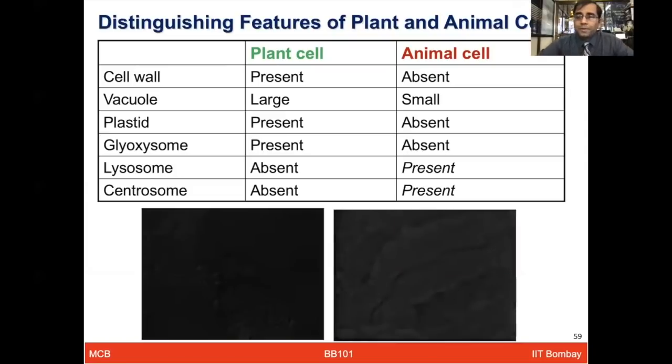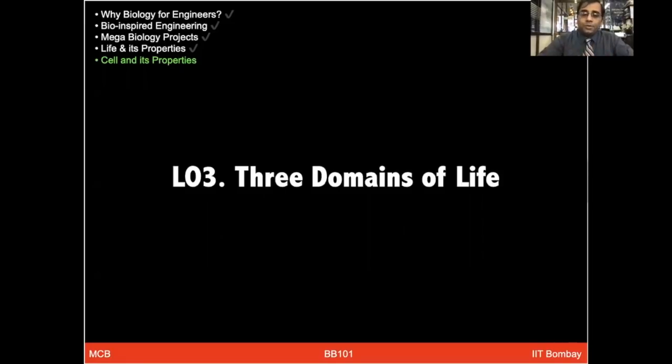All right, so while you see those beautiful pictures in the book, they are actually coming from these microscopic observations, and those are more creatively presented to give you the visual feel of all these organelles and how they look in the cell. But inside the cell, these are the microscopic images that you can see. So after understanding now the prokaryotic and eukaryotic cells, let us discuss the three domains of life.